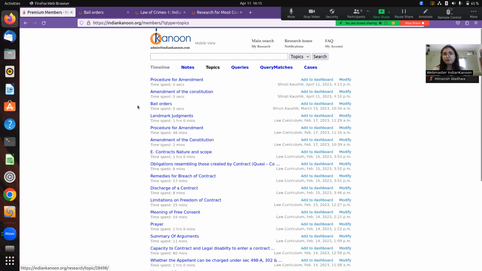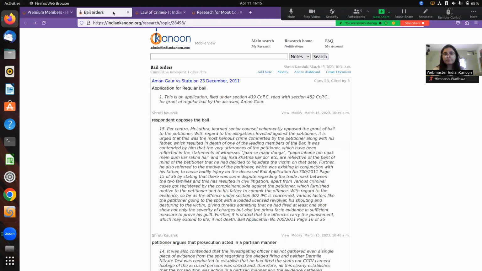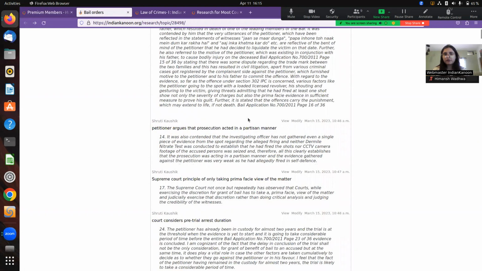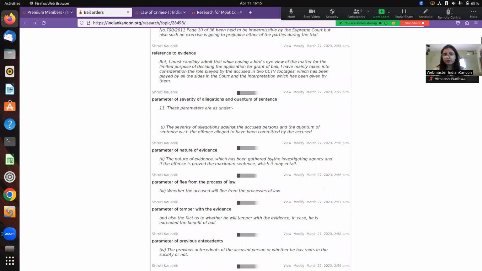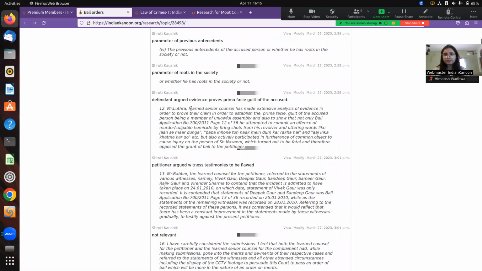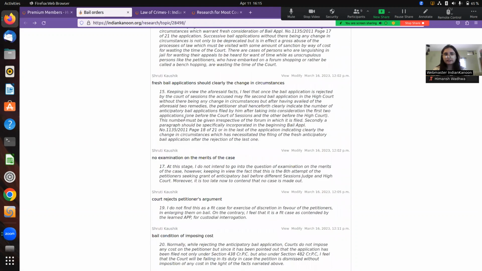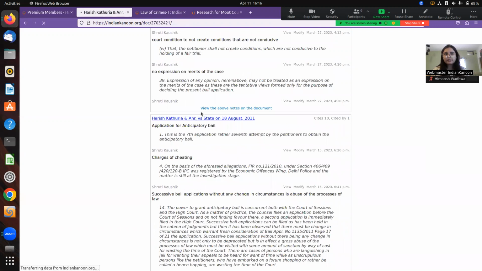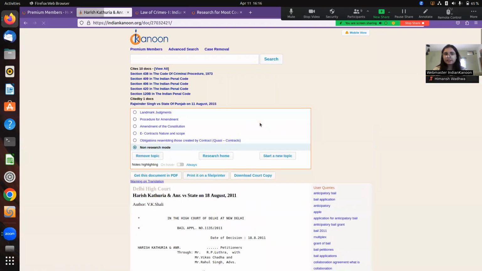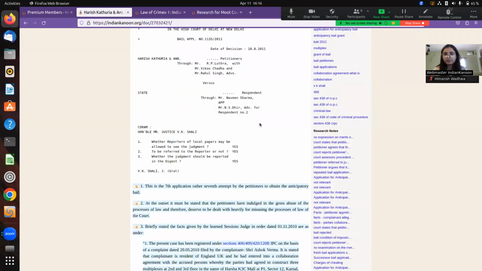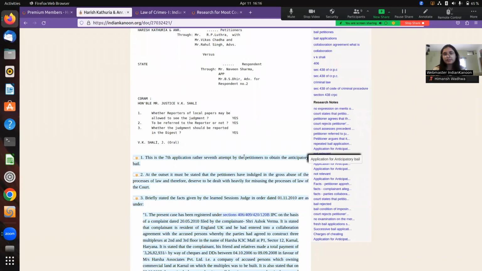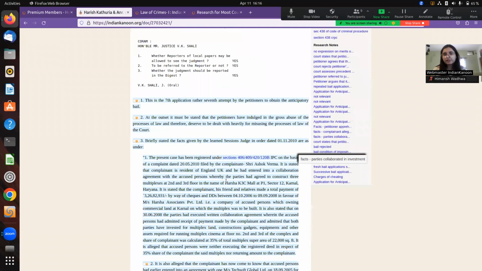For example, one more topic that I wanted to show everyone was bail orders. This is the work that I've done on bail orders in murder cases. So here also, if I show you one of the documents, I can just click on this document on top, which takes me to the court judgment that I was referring to in this bail order. And it has all of my notes here. I've made a note that it was an application for an anticipatory bail. What were the facts of this case?